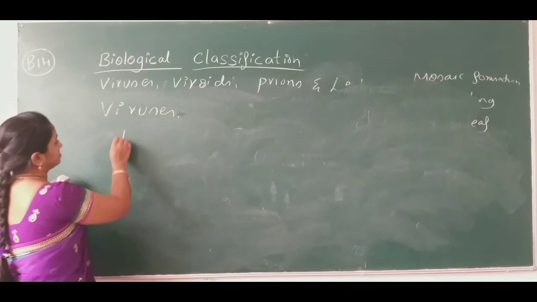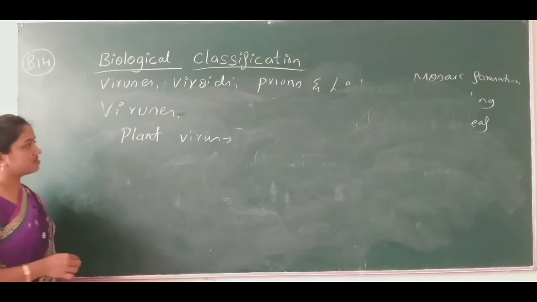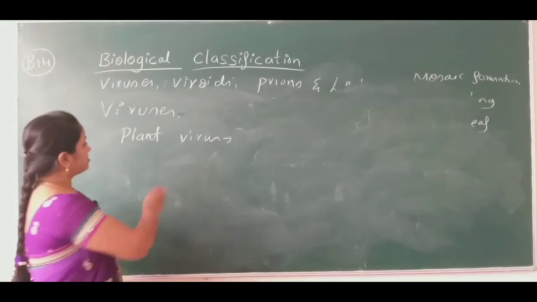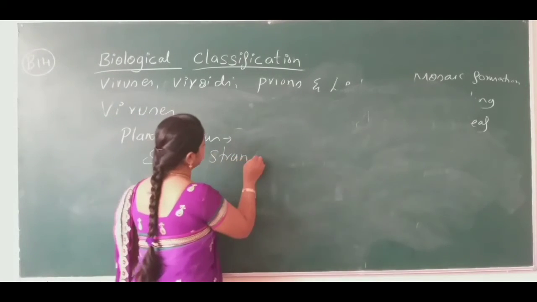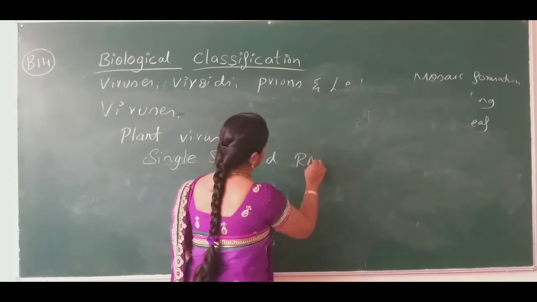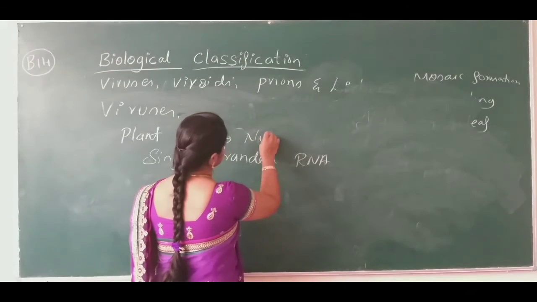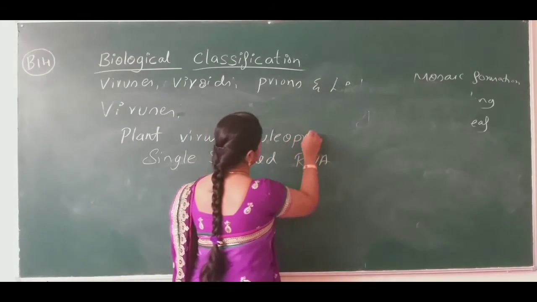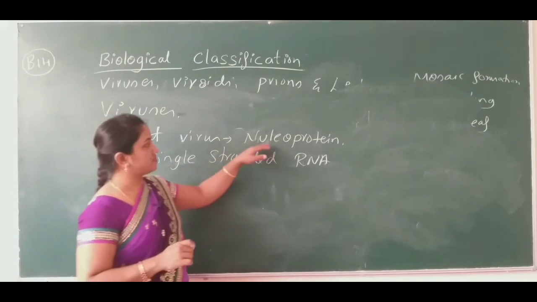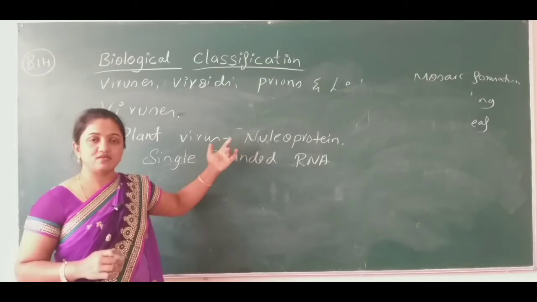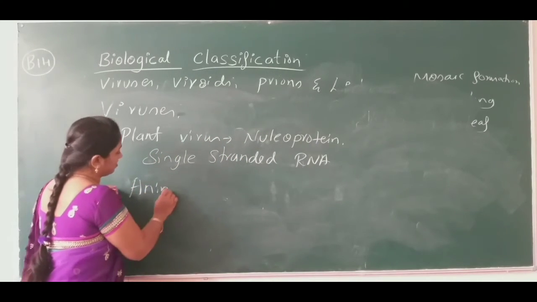The plant viruses include single-stranded RNA, so we are studying a few more descriptions of plant viruses and animal viruses.